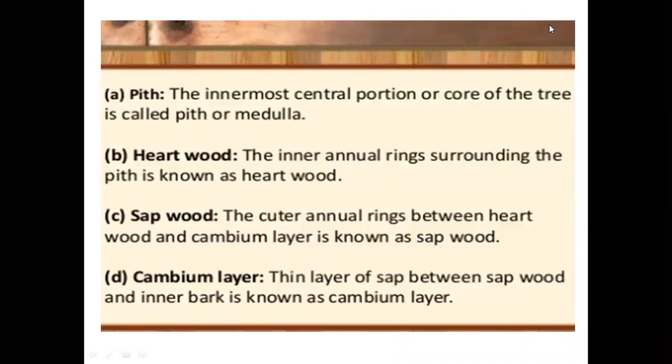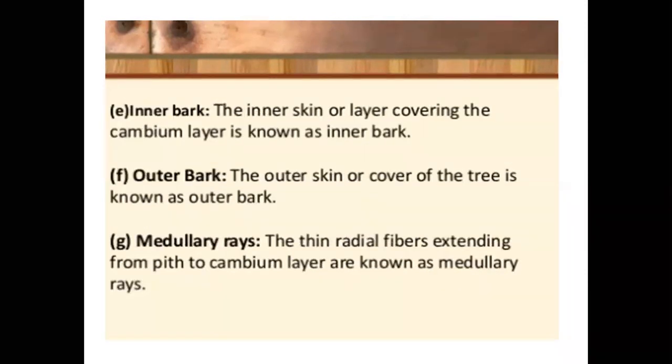The innermost central portion is called pith. Heartwood, the inner annual ring surrounding the pith, which is dark in color. Sapwood, the outer annual ring between the heartwood and cambium layer, is known as sapwood, which is yellow in color. Cambium layer, the layer of sap between sapwood and inner bark, is known as the cambium layer. Inner bark, the inner skin or layer covering the cambium layer, is known as inner bark, and the outer skin or cover of the trees is known as outer bark. Medullary rays, the thin radial fibers extending from the pith to cambium layer, are known as medullary rays.